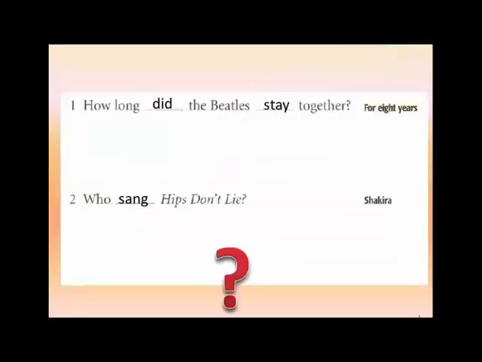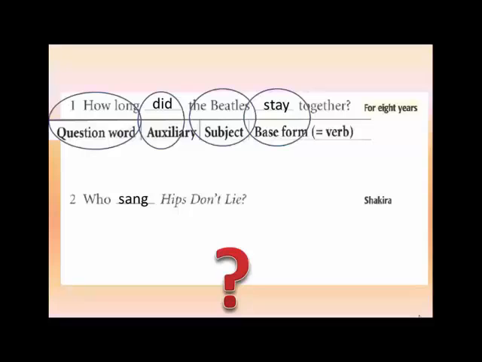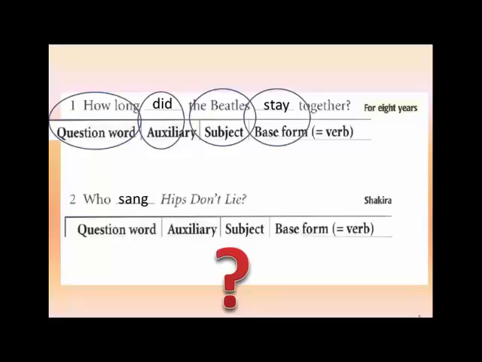Let's look at these two questions carefully. How long did the Beatles stay together? Remember, we had a formula with question word, auxiliary, subject, and base form. And this question fits perfectly that formula. We have a question word, we have an auxiliary, we have a subject, and we have a base form. But if we look at this second question, okay, yes, we have a question word, but there is no auxiliary, there is no subject, and there is a verb, but it's not in the base form. Why?